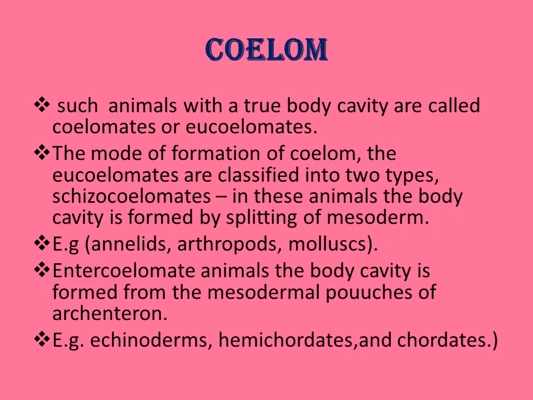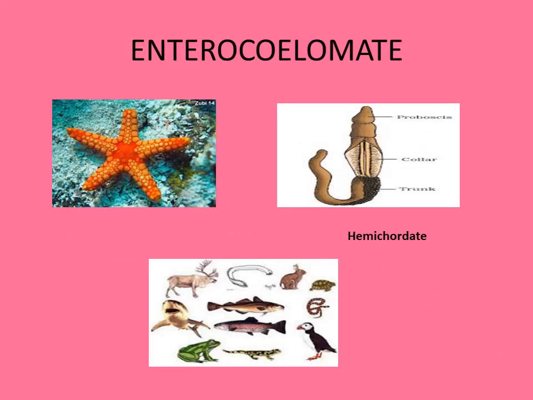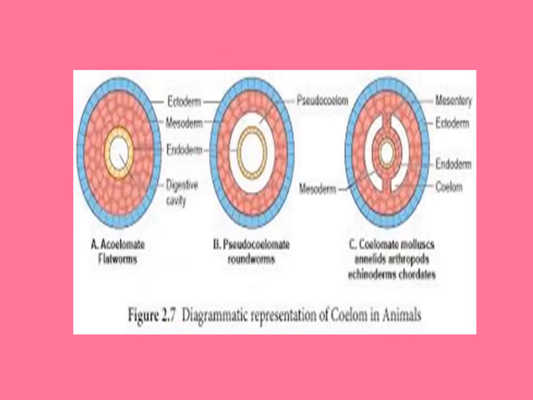Eucoelomate. The mode of formation of coelom is classified into two types. Schizocoelomate: the body cavity is formed by splitting of the mesoderm. Examples: annelid, arthropod, mollusk. Enterocoelomate: the body cavity is formed from the mesodermal pouch of the archenteron. Examples: echinoderm, hemichordates and chordates.